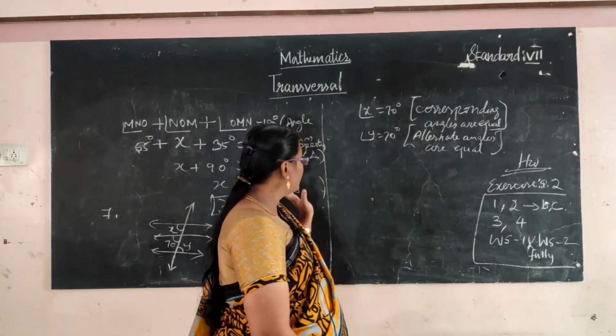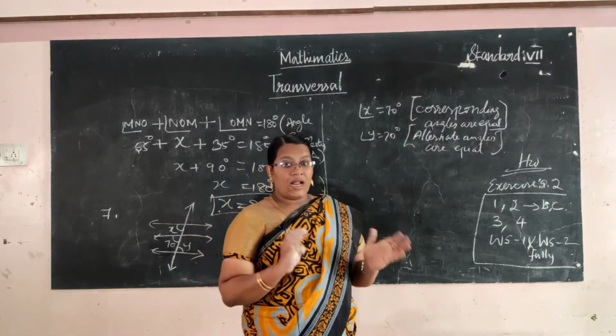I hope you understood today's concept. Today's concept is transversal.